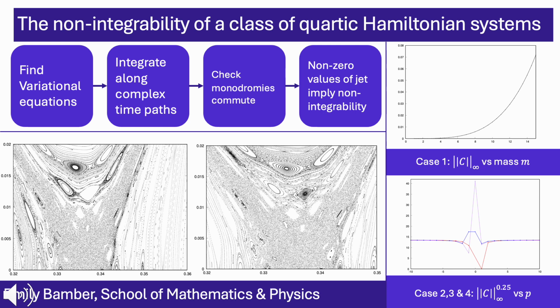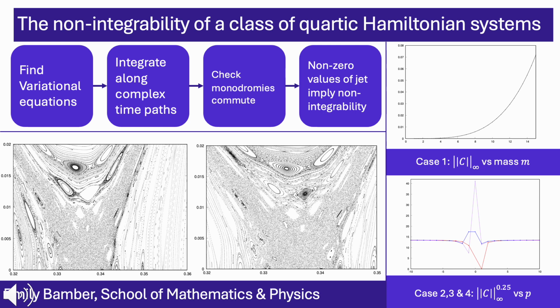I study a class of dynamical systems called Hamiltonian systems, specifically one known as the Friedmann-Robertson-Walker model, which is a quartic Hamiltonian system. This is used to describe an expanding universe, like the one we live in. The first numerical tool when looking at solvability is to produce a Poincaré section, and these bottom graphs are an example of exactly that, where the closed curves represent integrability and the regions with dots represent chaos.